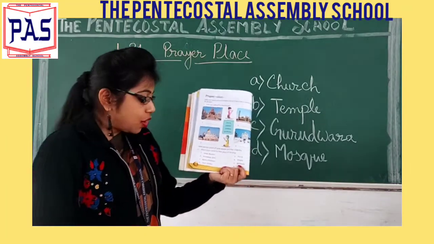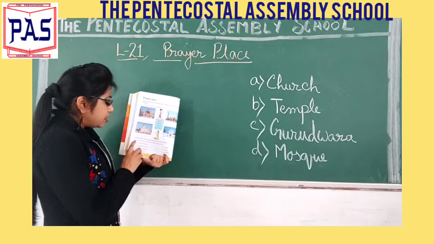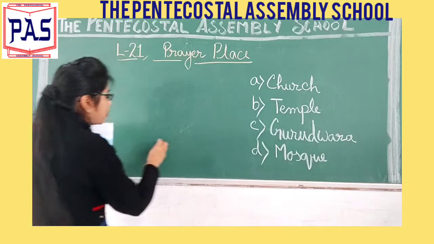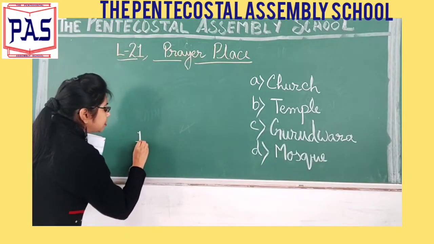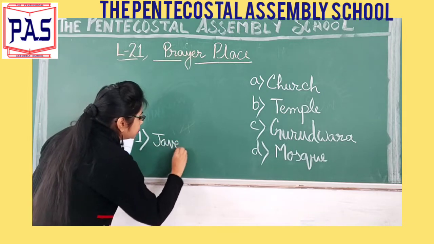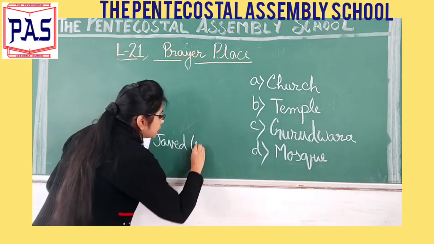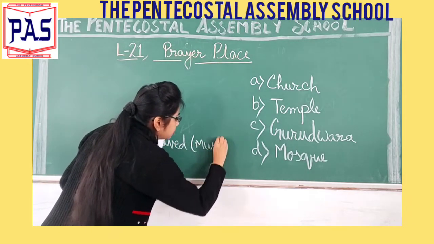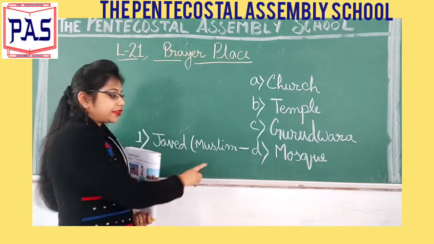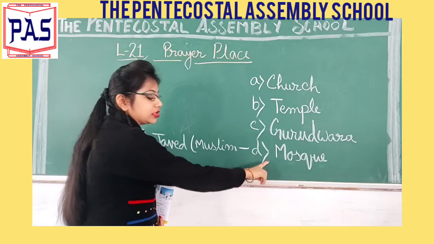So you will match in this way. Javed will go to mosque.